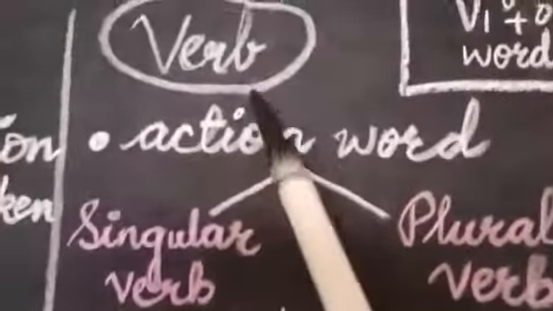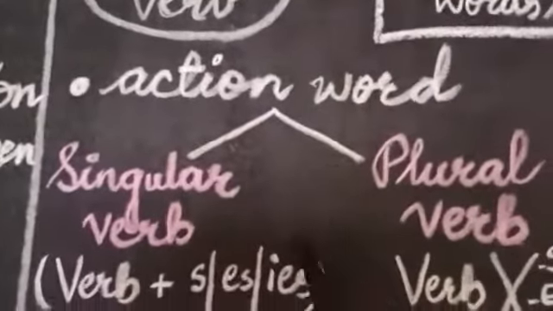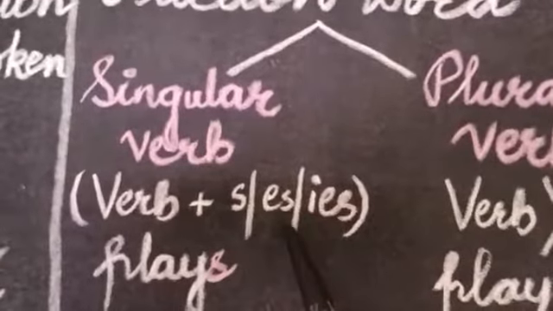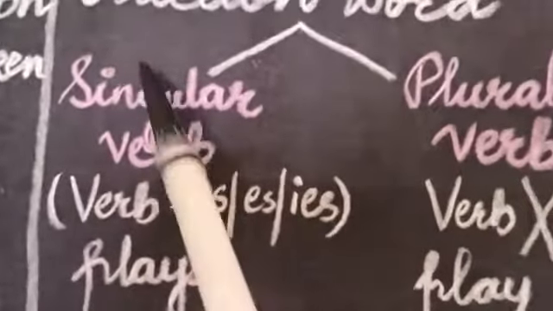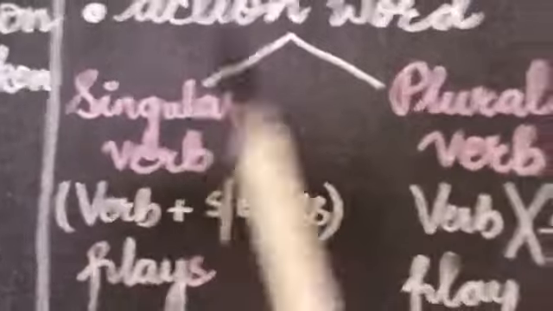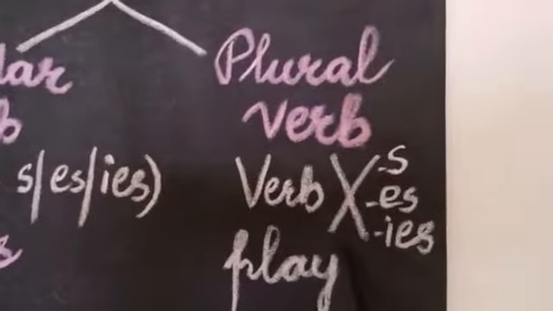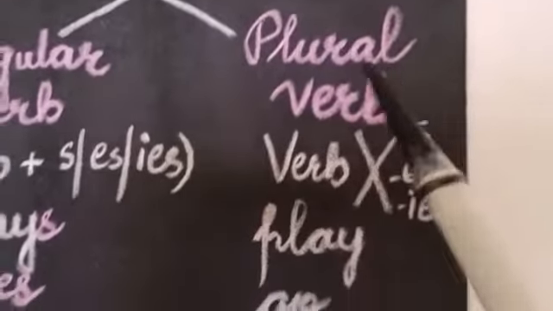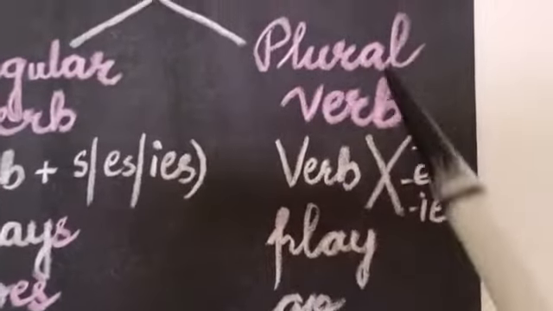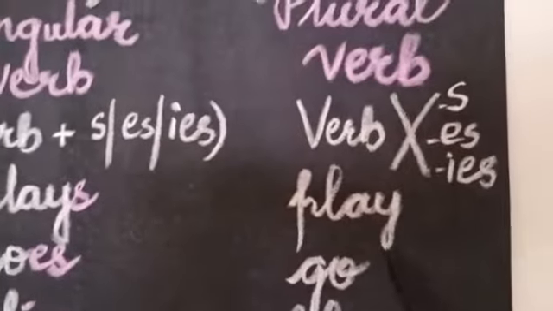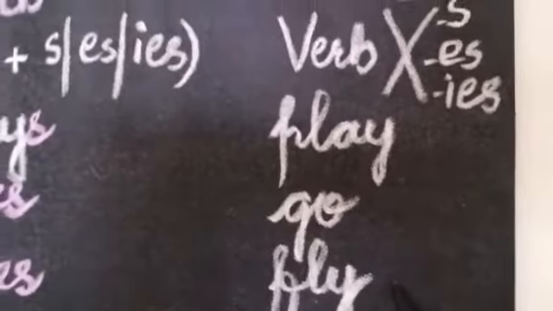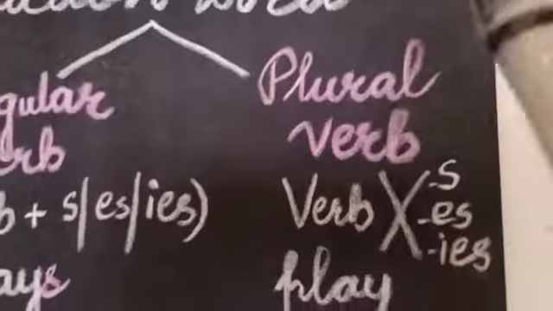But in a verb, it is the totally reverse, opposite case. If a verb has s, es or ies at the end, we call it a singular verb. And if the verb does not have s, es or ies, we say it is a plural verb. Like play, does it have s? No, we say plural verb. Go, does it have s or es? We say plural verb. Fly, does it have s, es or ies? No, so we say it is a plural verb.